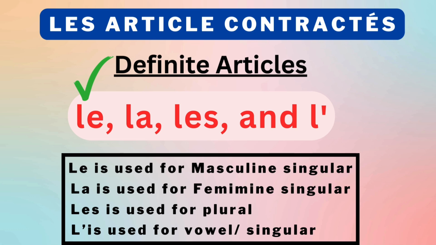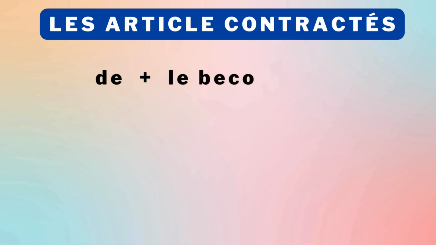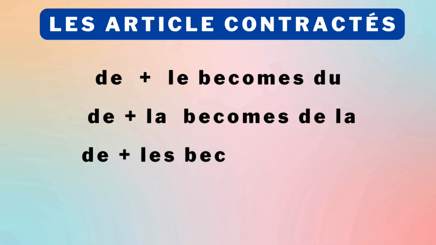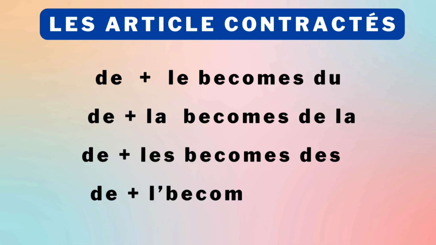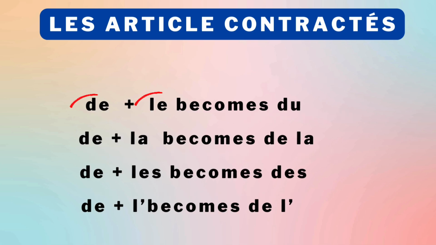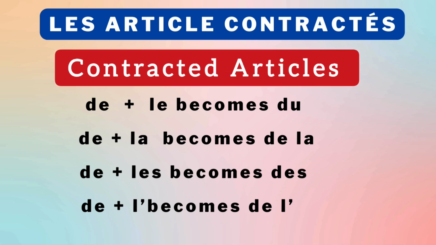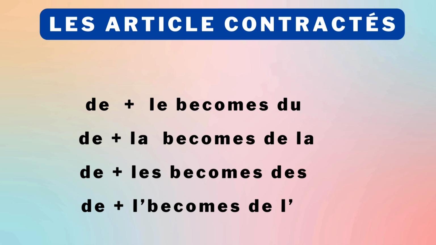Let's now shift our focus to contractions. De plus le becomes du, de plus la becomes de la, de plus les becomes des, and de plus l' becomes de l'. When you combine de with le, you get the contracted form du. This is why these articles are called contracted articles, because they involve a contraction. Instead of writing de and le separately, they merge to form du.